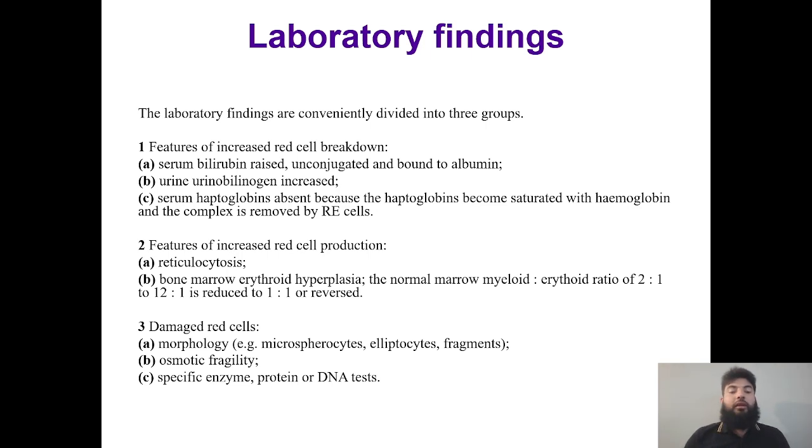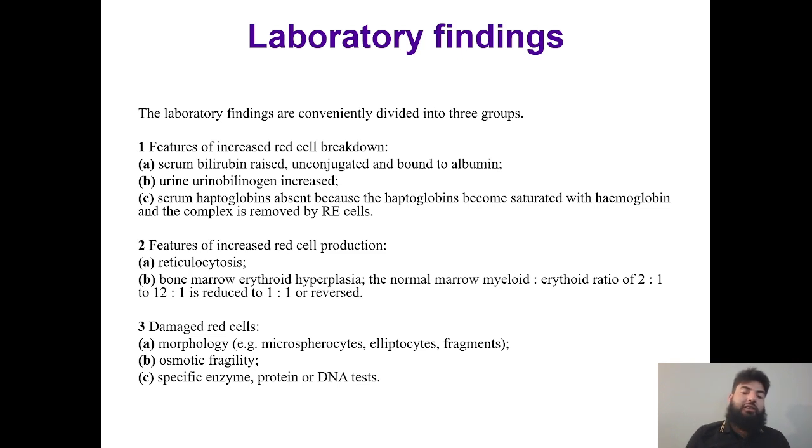So the hemolysis could be due to different conditions in which the cell membrane is abnormal, such as microspherocyte, elliptocyte, or fragmented RBC. So you will see this kind of cell in the blood, or fragments of RBC if there is more hemolysis.